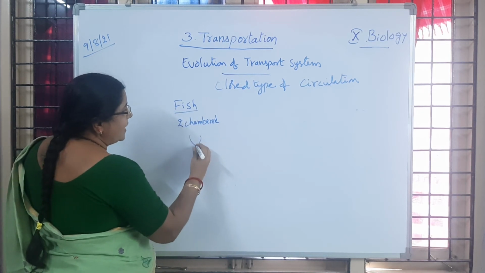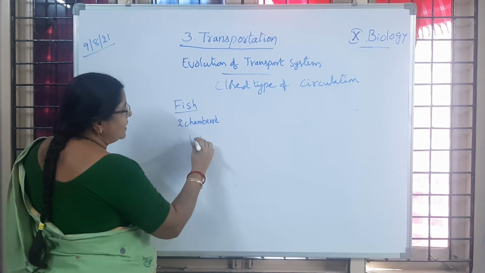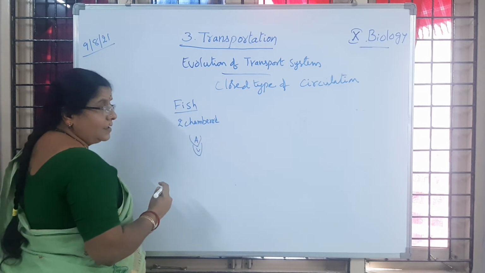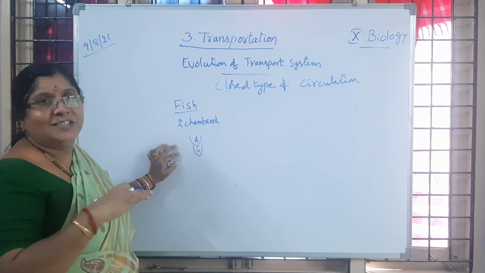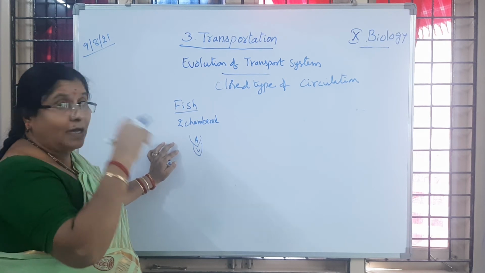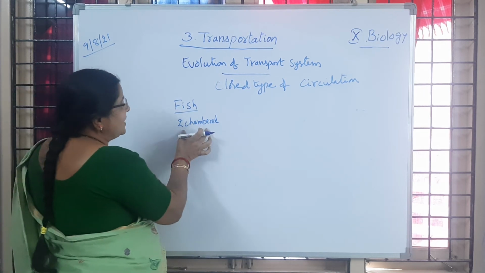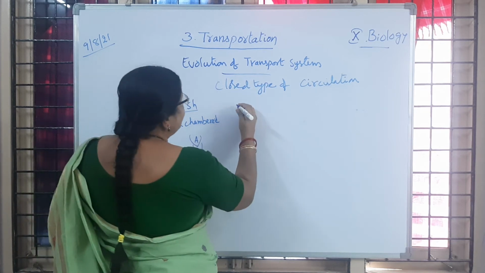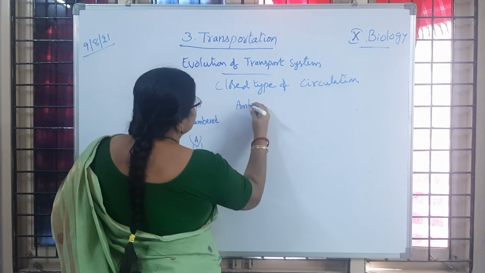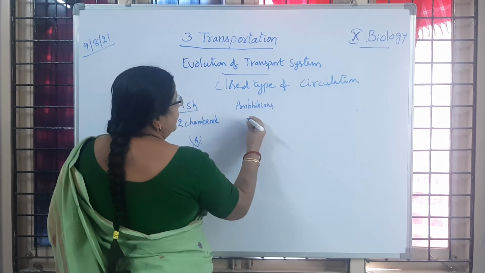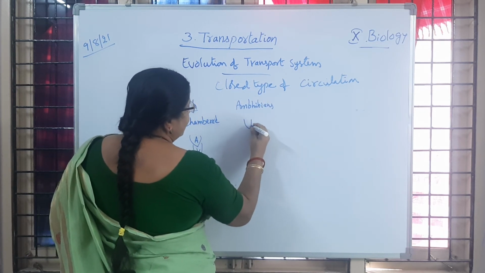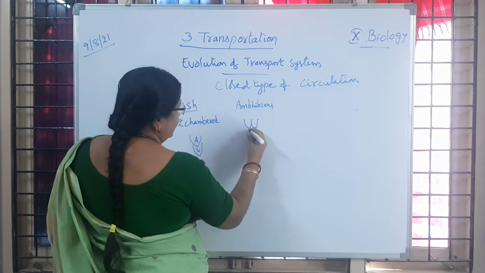One auricle, the upper chamber, and the lower chamber is called the ventricle. And a branchial heart also we are observing. Why? Because gills are the respiratory organs. That you learned already in this lesson only. So a two-chambered heart we are observing. Coming to the amphibians, we are observing a three-chambered heart.